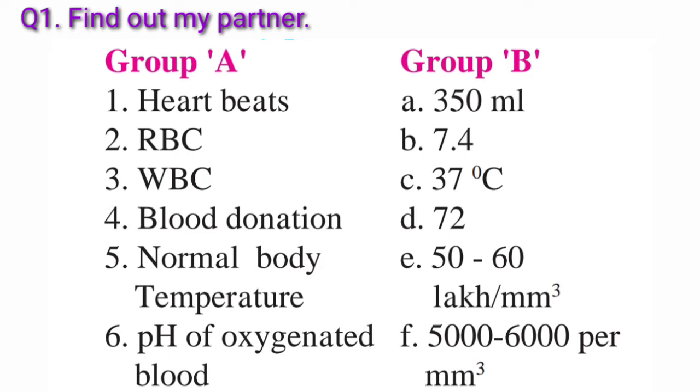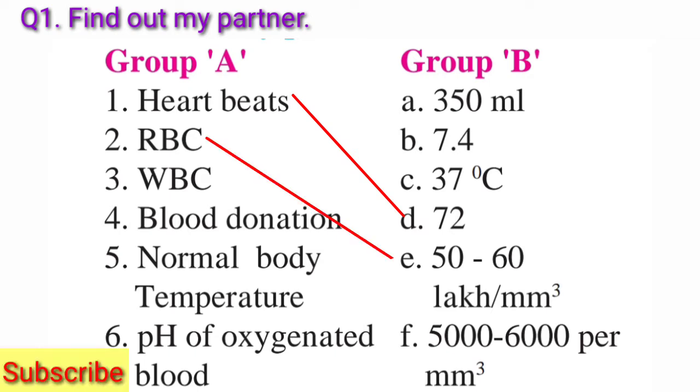Answer: first heartbeats 72 per minute. Second RBC 50 to 60 lakh per mm cube. Third WBC 5000 to 6000 per mm cube.